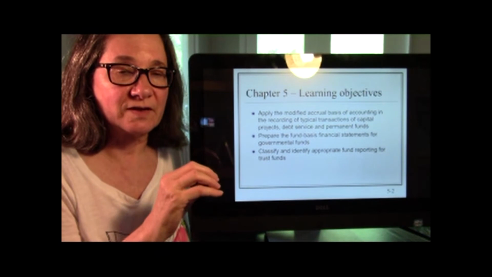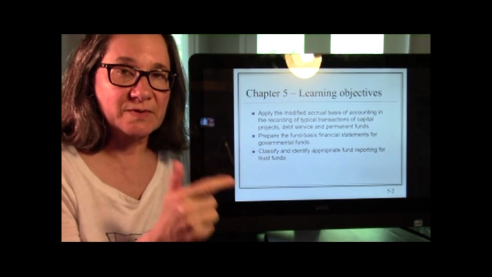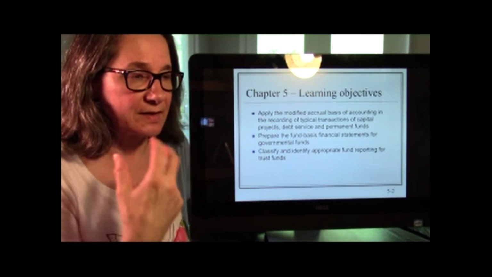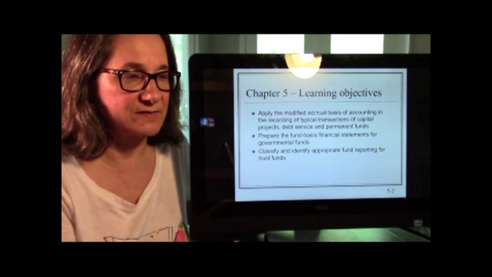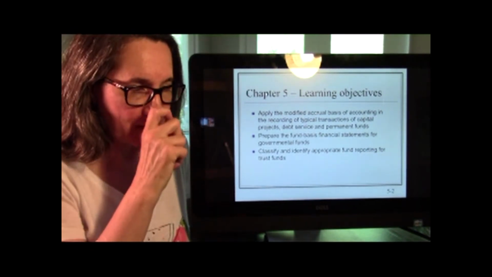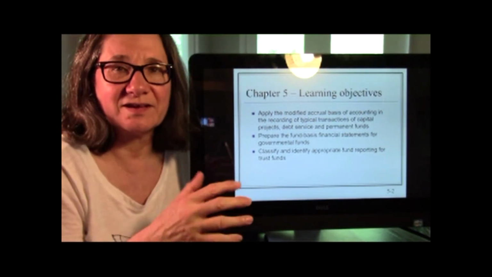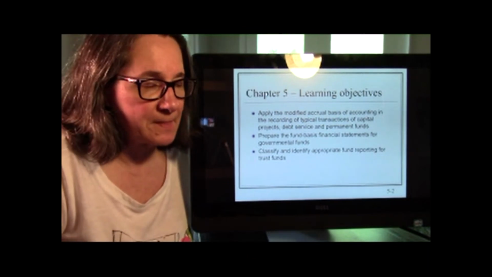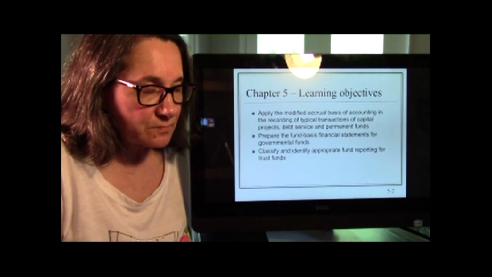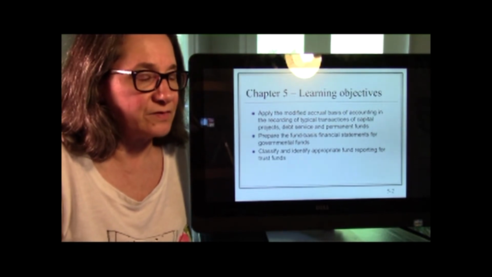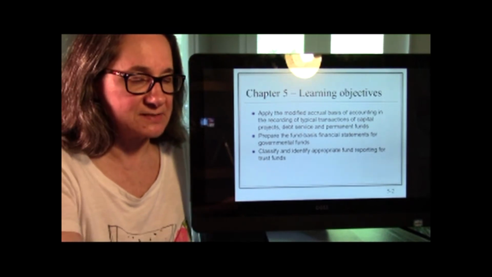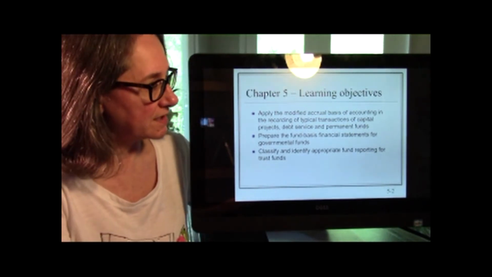Those governmental funds, the general, the special revenues, and the ones we're going to talk about today, capital projects, debt service, and permanent funds, they use modified accrual. Nothing else does. Everything else is just straight up old accruals, but we'll worry about that later. So we're going to learn how to do these fun things and look at the statements and understand how they work.